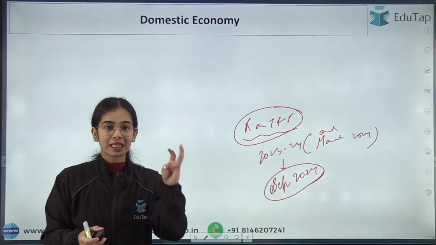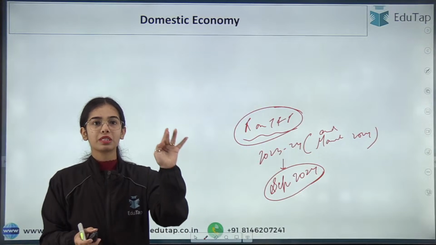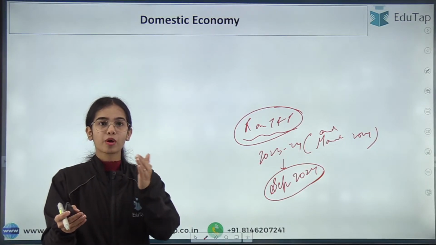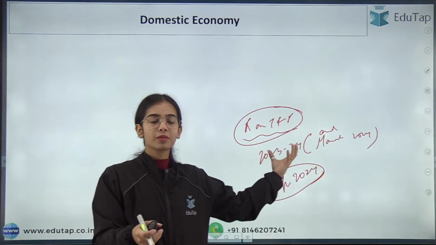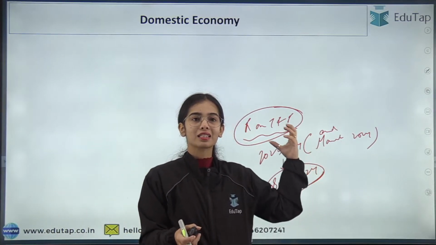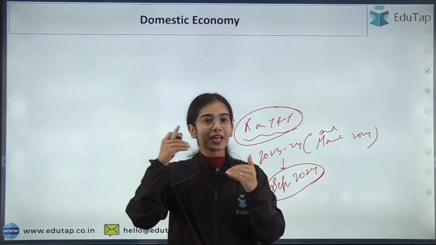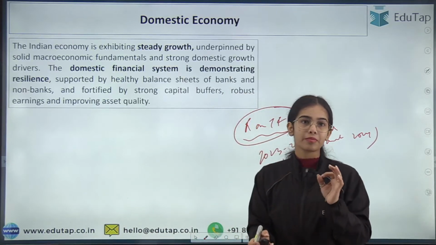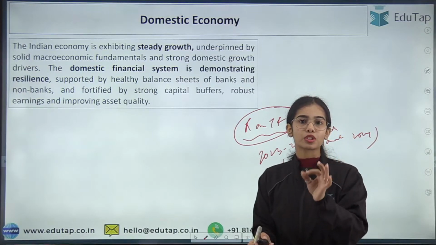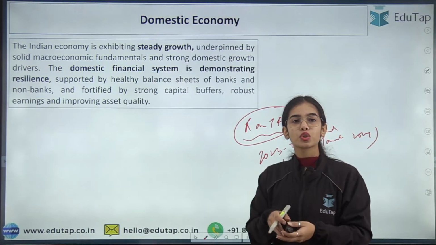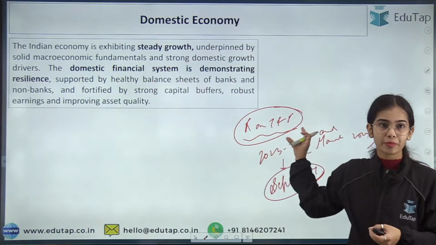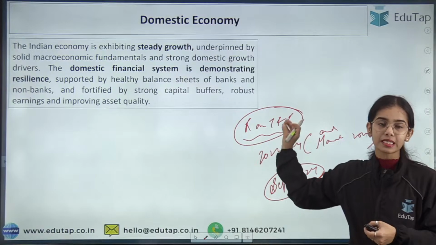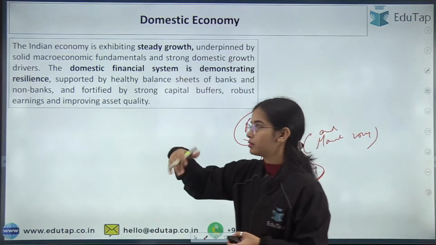They have good capital, they have good profitability, they have good asset quality. The non-performing assets are decreasing. So as per the report on trend and progress, we have seen that the resilience is very high among the banking structure. This FSR is saying the same thing. The Financial Stability Report is also saying the same thing. Okay. So if you have not seen the report on trend and progress, I will suggest that you do see it, in the session that I took previous to previous.